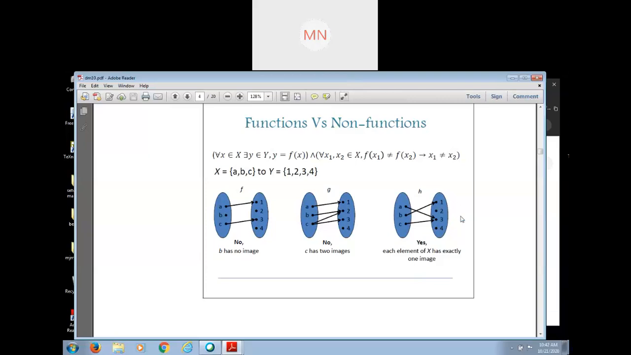Tell me the domain of this function. Domain of this function is ABC. ABC is the first set. Okay? And codomain of this function is what? Codomain is the second set. So codomain of this function is 1, 2, 3, 4. And the range of this function is what?